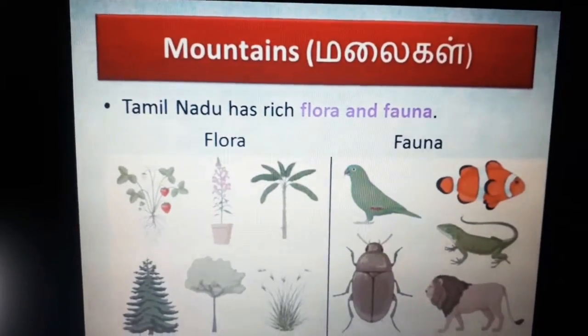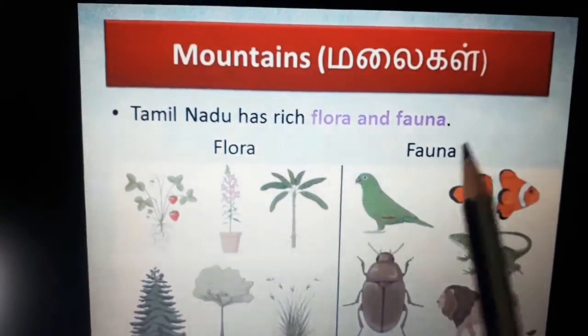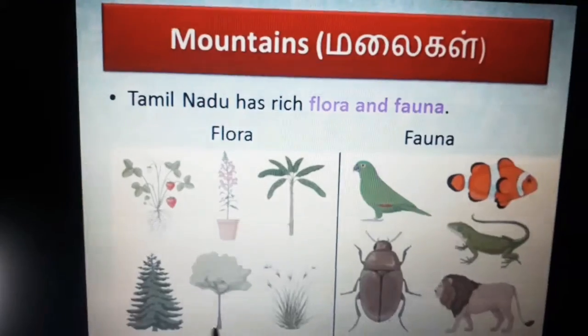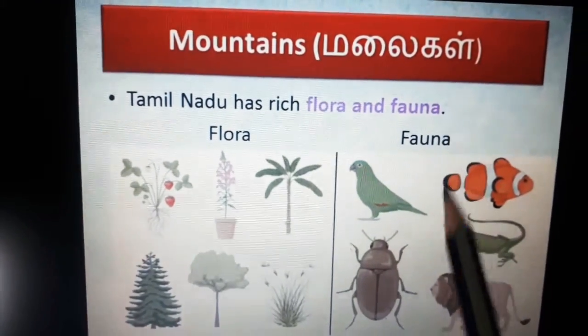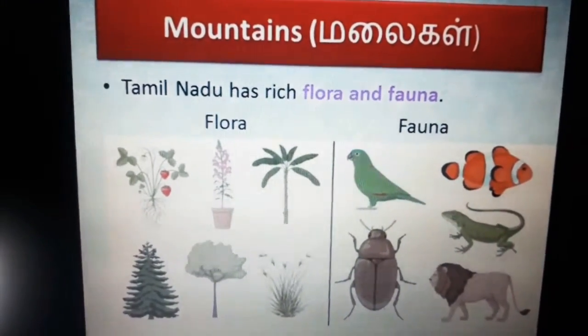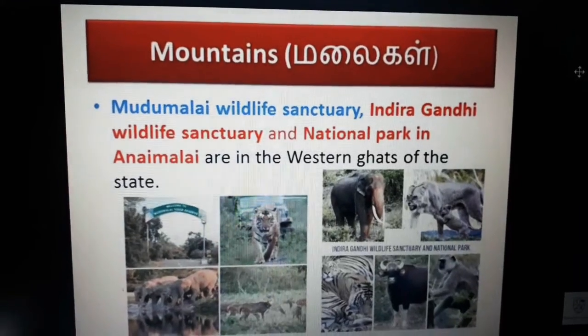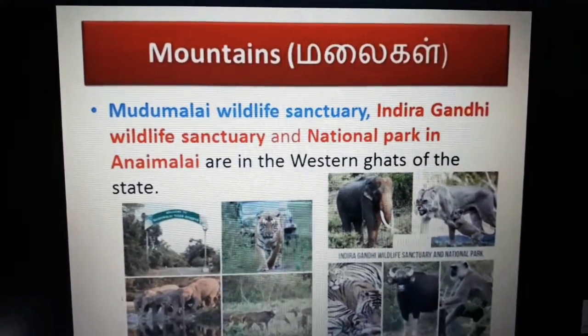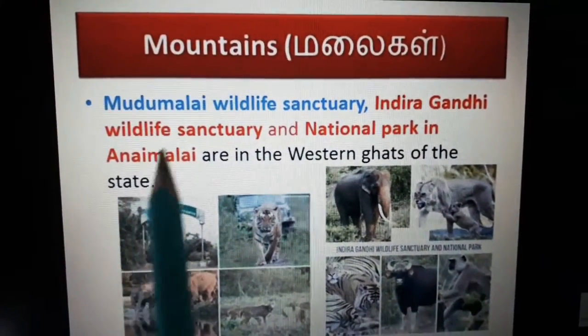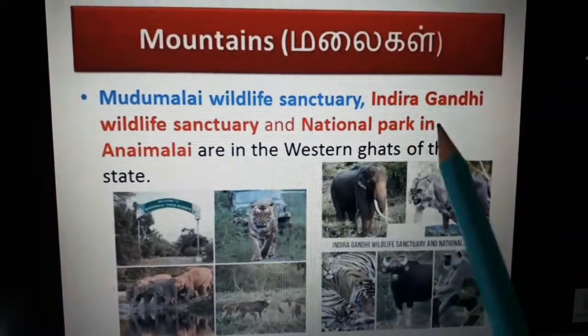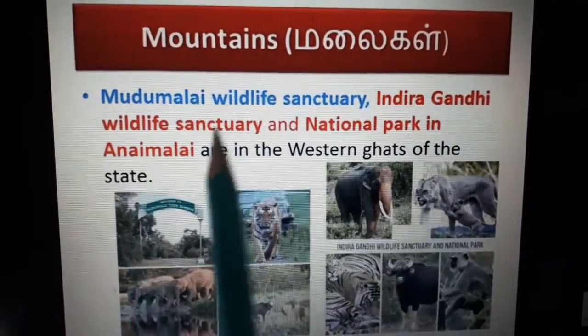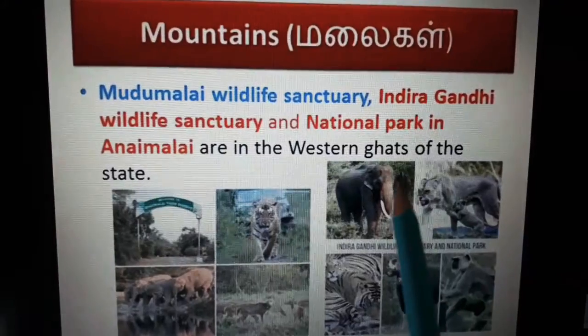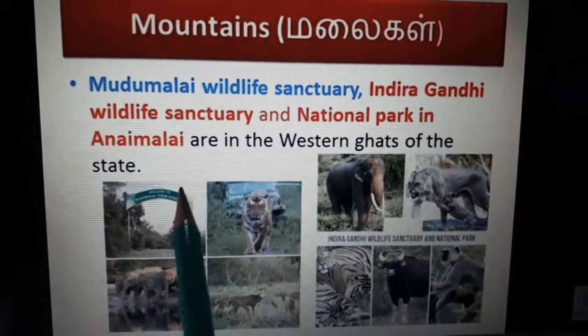Tamil Nadu has rich flora and fauna. Flora means plants. Fauna means animals. Mudumalai Wildlife Sanctuary, Indira Gandhi Wildlife Sanctuary and National Park in Anamalai are in the Western Ghats of the state.